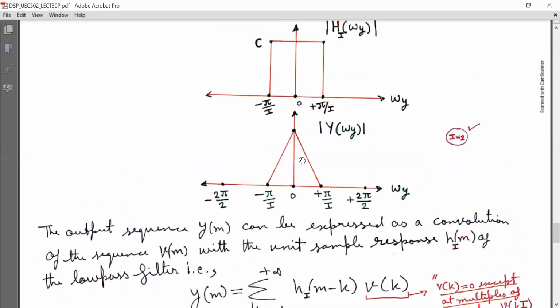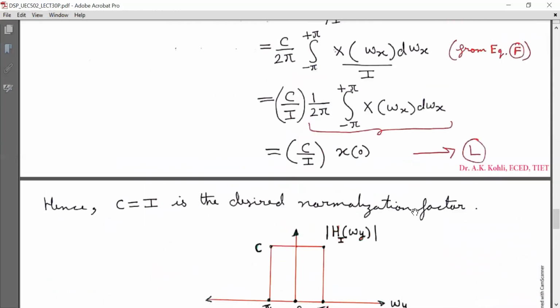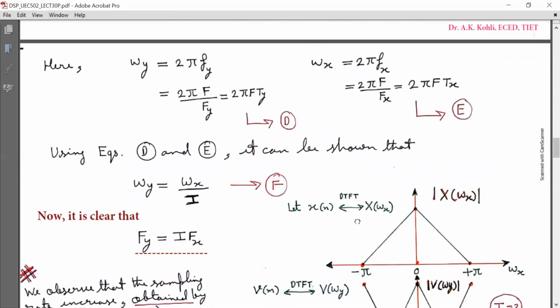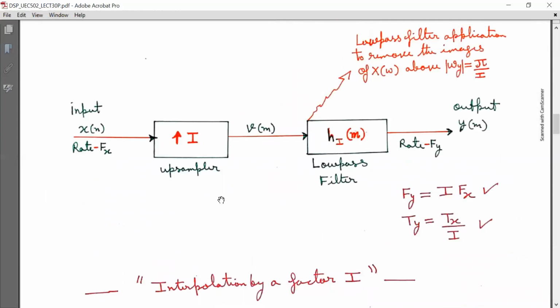And here this is the spectrum of the upsampled or interpolated signal by a factor of I. By this interpolation upsampling process, and then subsequently using a low pass filter, that is an anti-imaging filter, we can convert the sample rate Fx to rate Fy such that Fy is equal to I Fx.